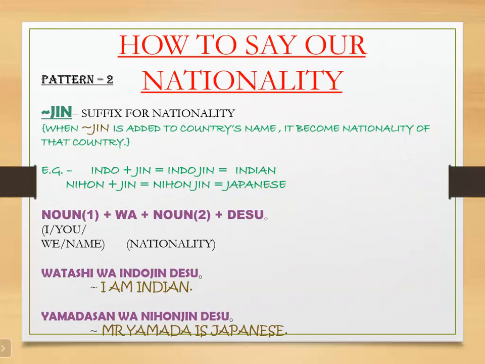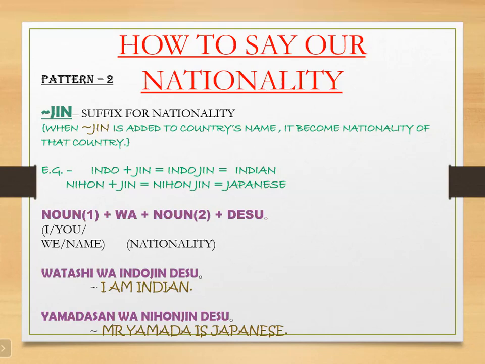Till now we have learned how to say India and Indian. Now we will learn how to say I am Indian, you are Chinese, we are Korean. The sentence structure is the same: noun 1 plus wa plus noun 2 plus desu. In place of noun 1, we will have I, you, we, and some person's name.